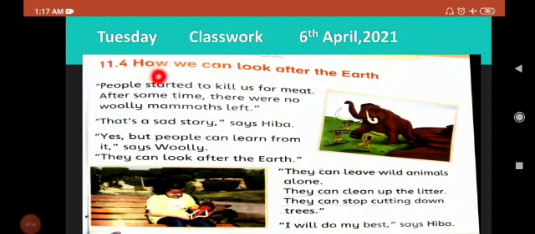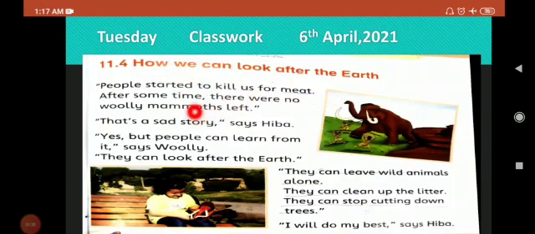The topic is how we can look after the earth. As I told you about the learning objectives, today you will learn how we can make the environment better, the ways that we can use to make our environment healthy. So here we will learn how we can look after the earth.